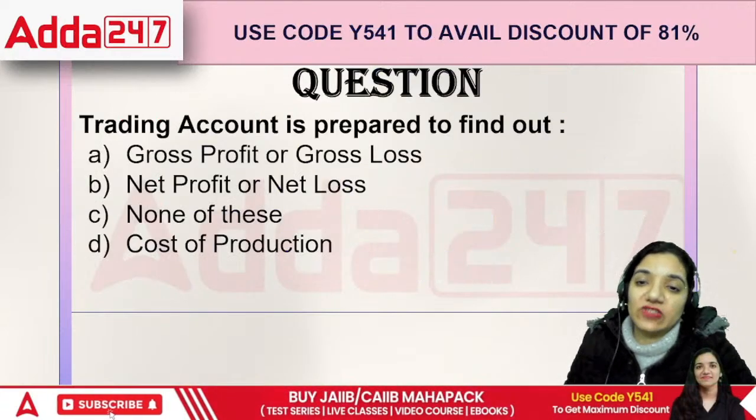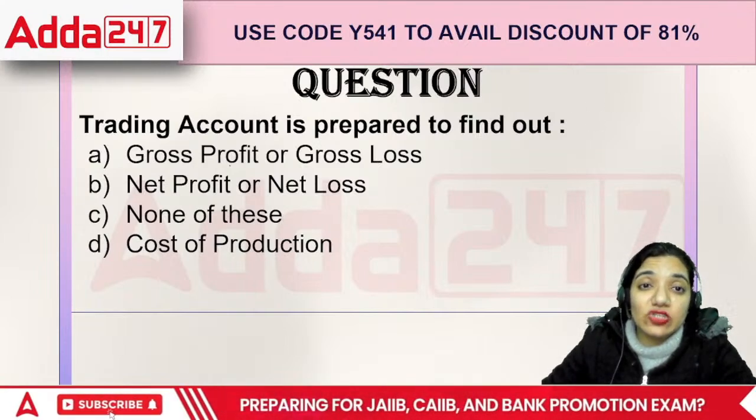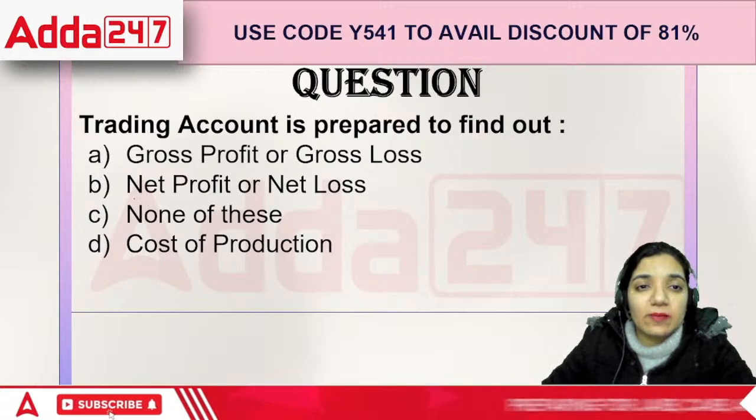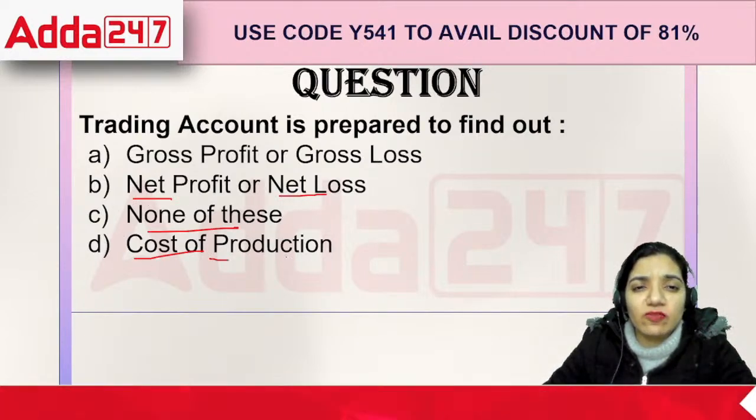Okay, so here comes the first question, everyone. The first question says the trading account is prepared to find out the GP or GL, net profit or net loss, none of the above, or cost of production.